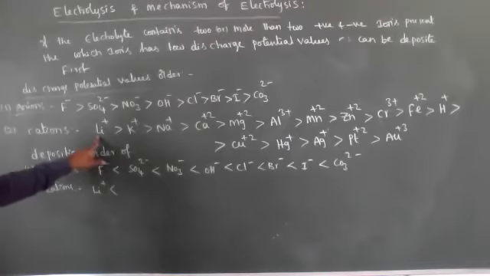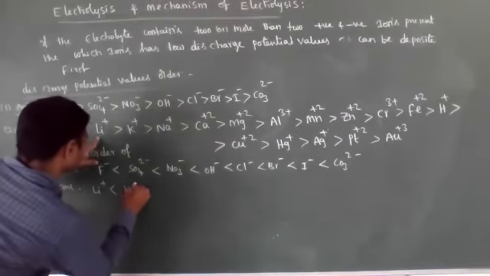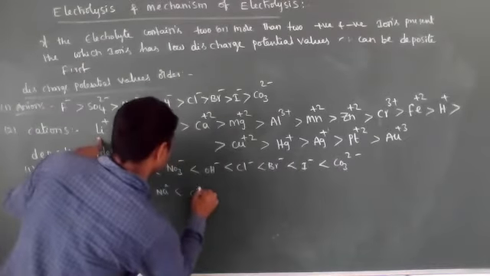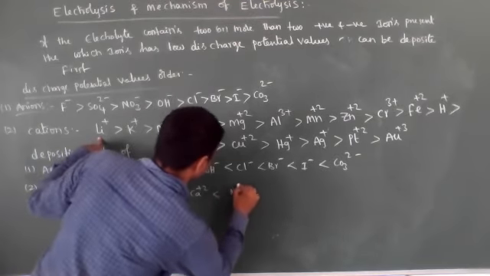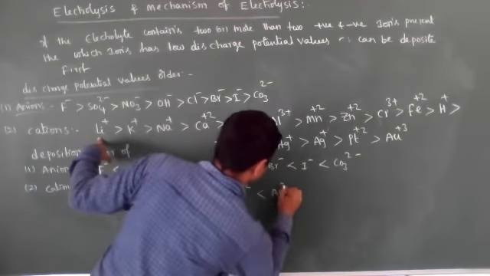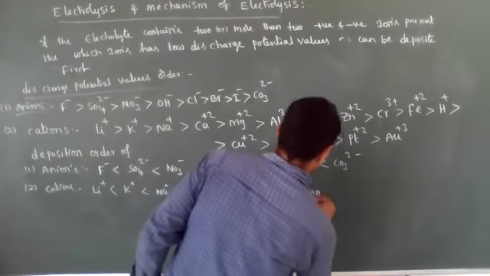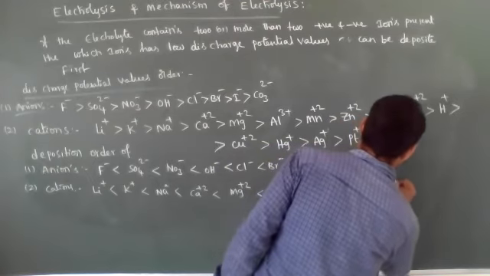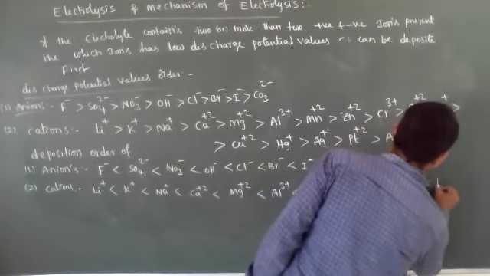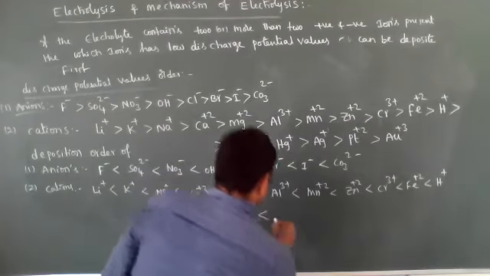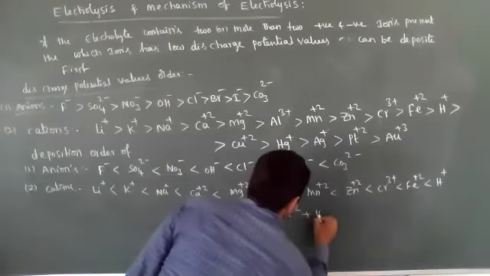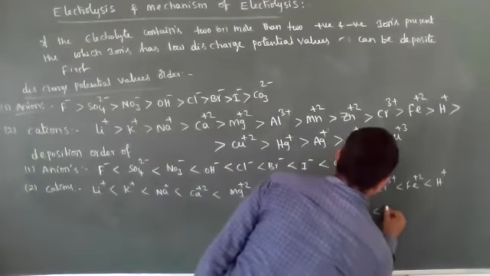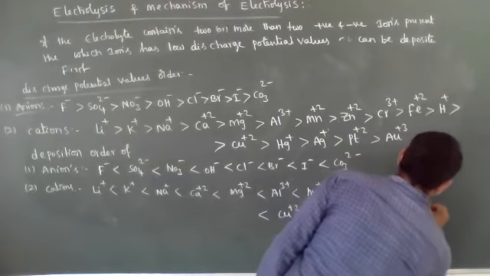That's why it cannot deposit very easily when compared with K plus, when compared with Na plus, when compared with Ca plus 2, when compared with Mg plus 2, when compared with Al plus 3, when compared with Mn plus 2, when compared with Zn plus 2, when compared with Cr plus 3, compared with Fe plus 2, compared with H plus, then copper plus 2, and then Hg plus, and then Ag plus silver salts, and then platinum salts, and then gold salts.